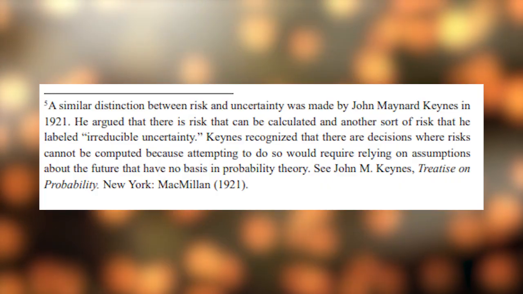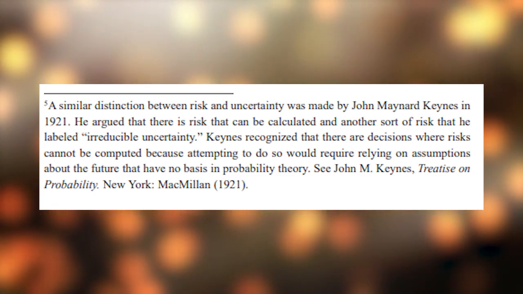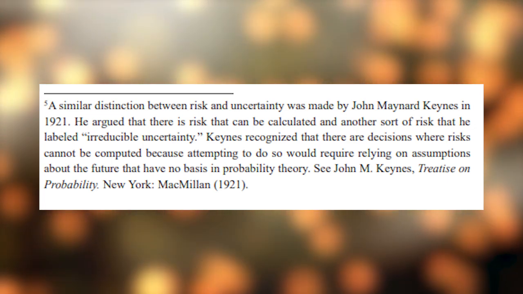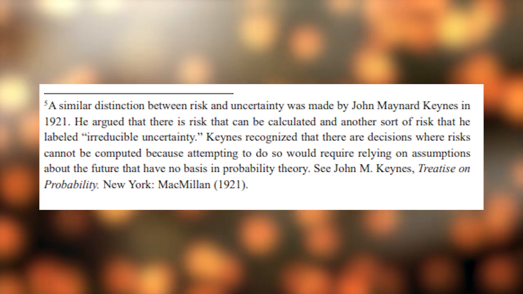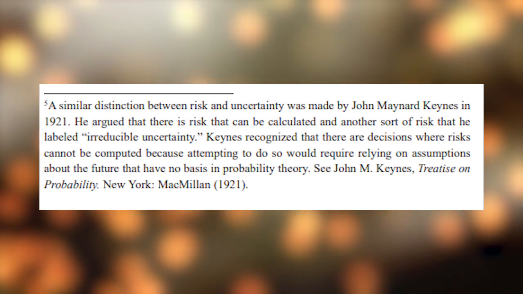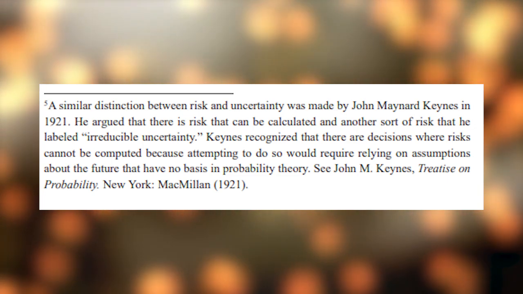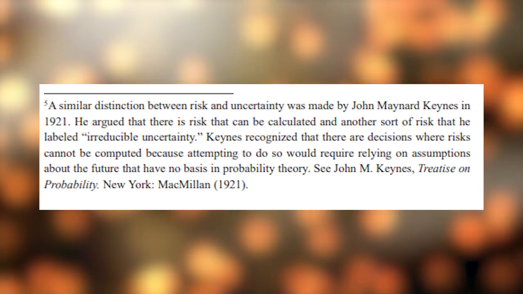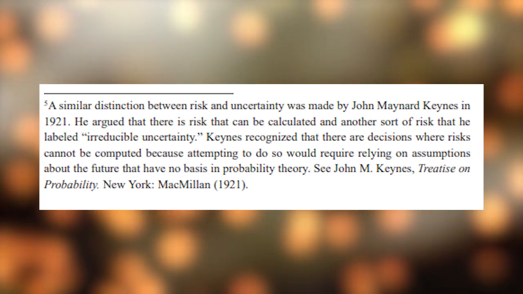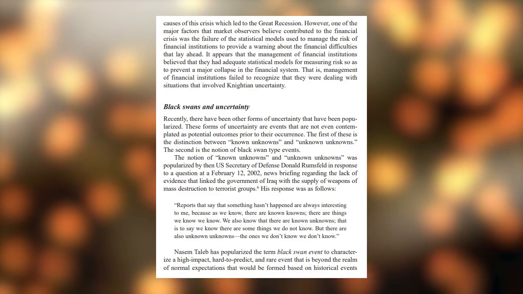A similar distinction between risk and uncertainty was made by John Maynard Keynes in 1921. He argued that there is risk that can be calculated and another sort of risk that he labeled irreducible uncertainty. Keynes recognized that there are decisions where risks cannot be computed because attempting to do so would require relying on assumptions about the future that have no basis in probability theory. See John M. Keynes' Treatise on Probability, New York, Macmillan.